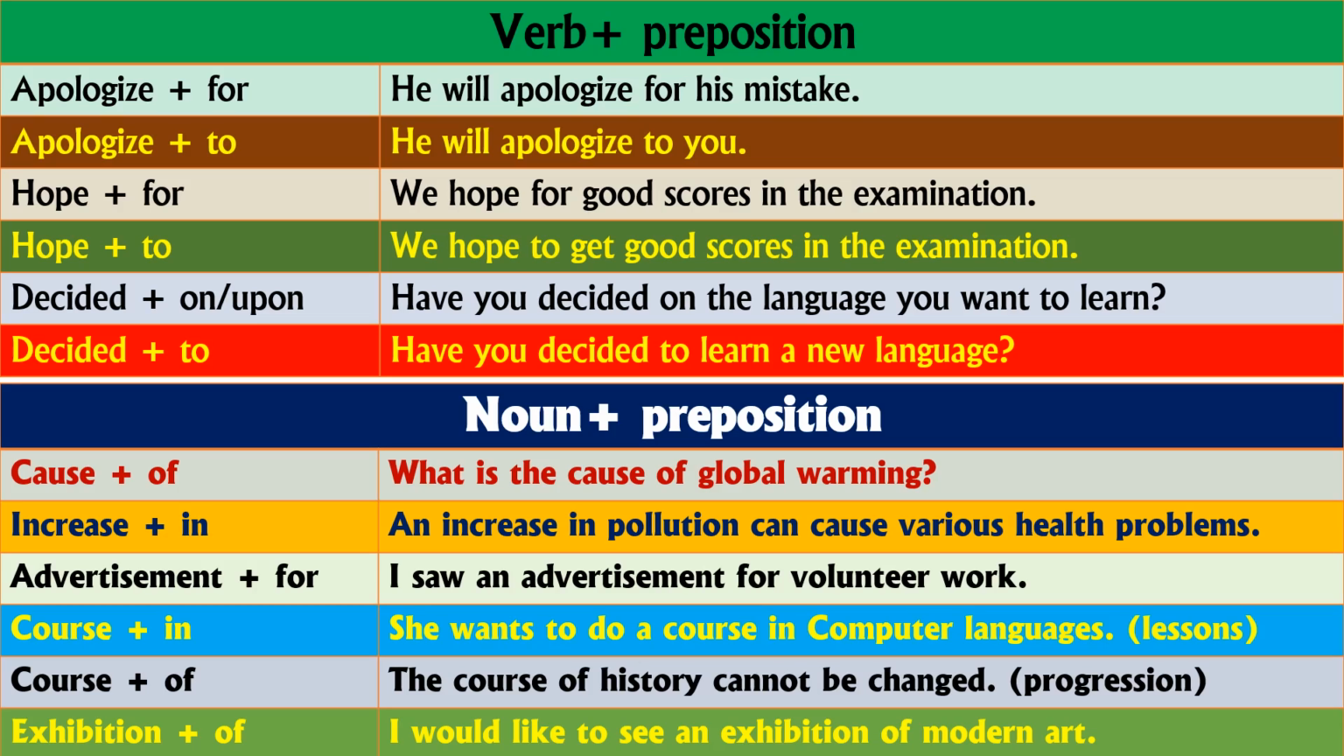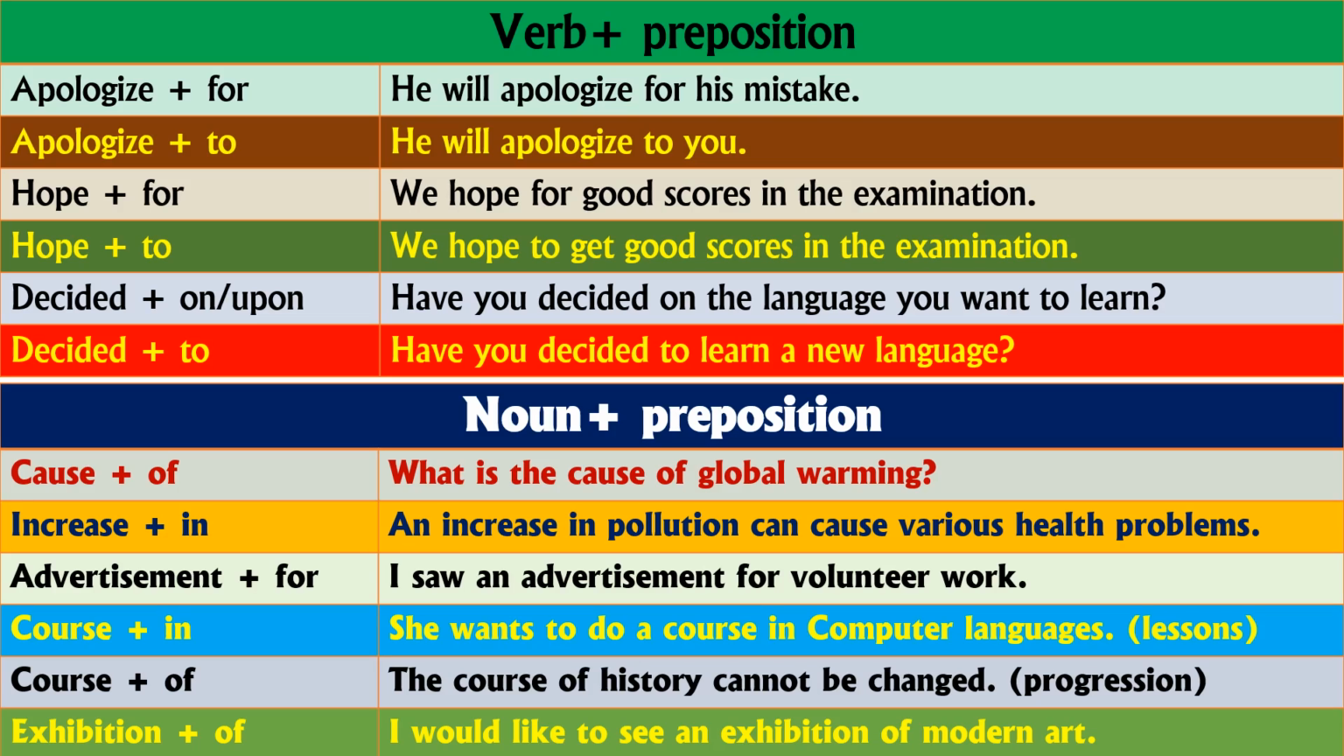Course in, so the differentiation, if you see, we say "course in" when we say what a course is to be done in. If we say "course of", then: the course of history cannot be changed. So that is called progression.